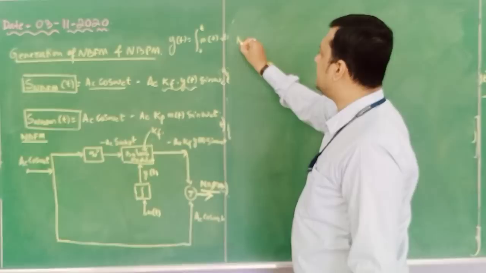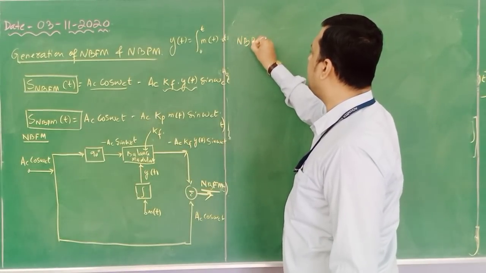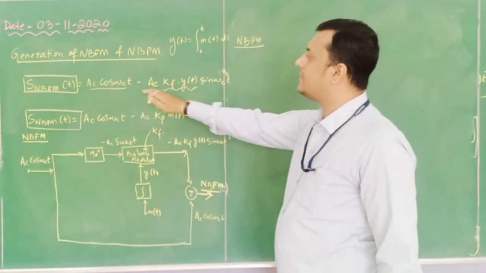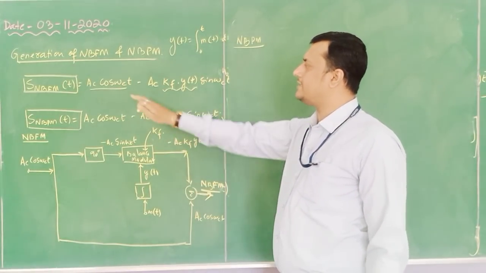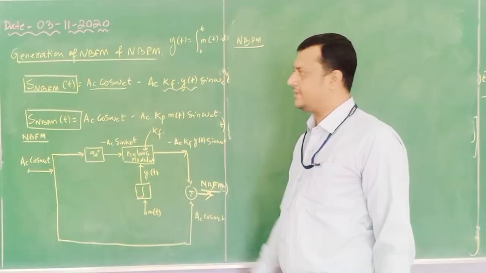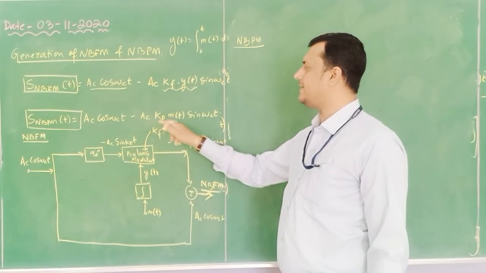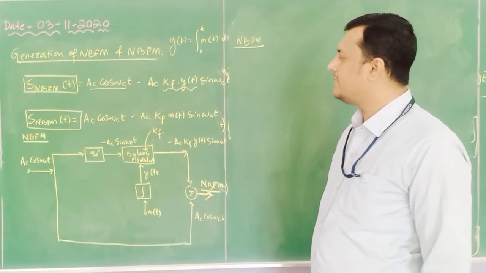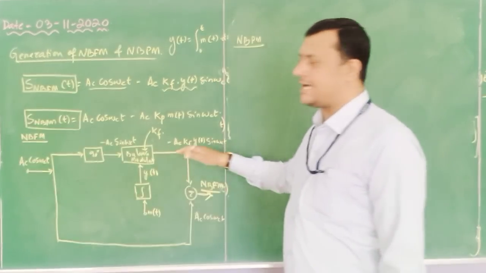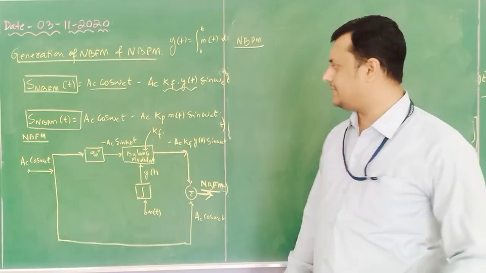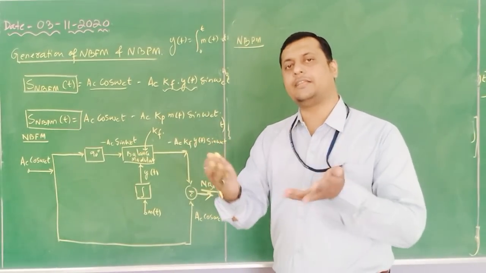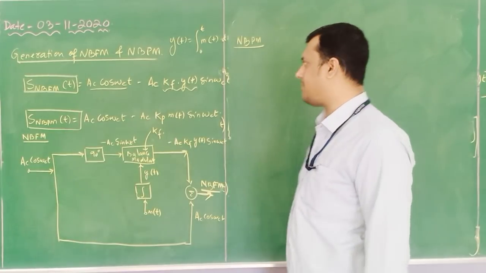Now NBPM means, as you can see, it is AC cos omega ct minus AC kp m of t sin omega ct. So that means this upper part will remain as it is. But what is the difference? Here no need to integrate. Directly the m of t is provided to the modulator part.